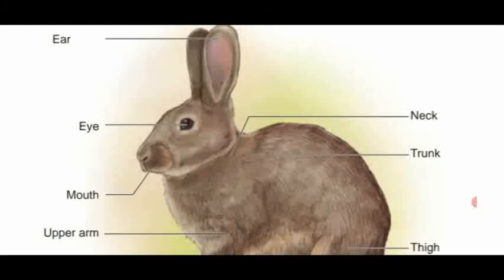In the head region, it has a mouth, an external nose, a pair of eyes, and a pair of ears, which are long and also movable. The hair-like outgrowth present on either side of the mouth region is called vibrissae.